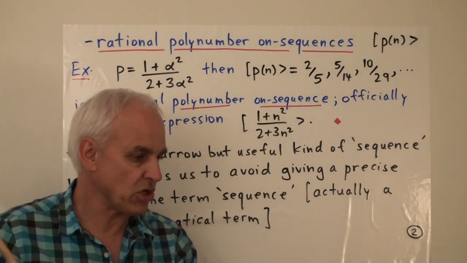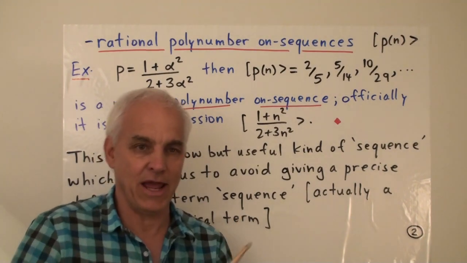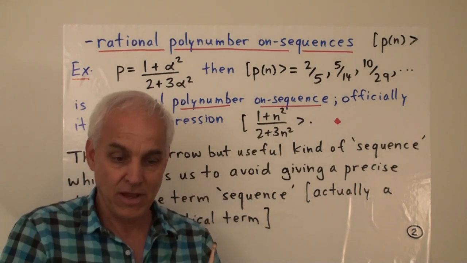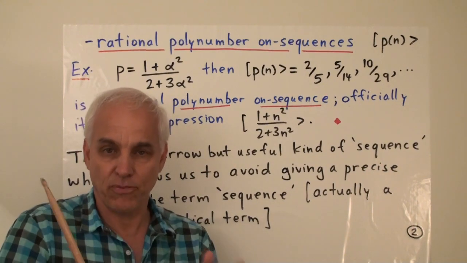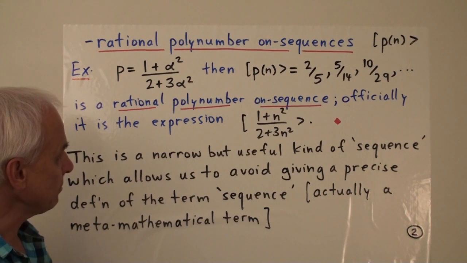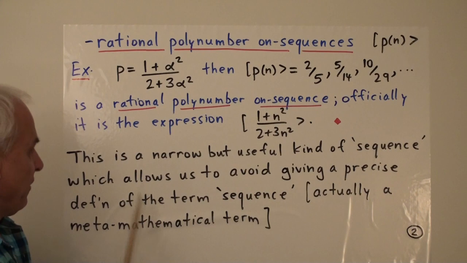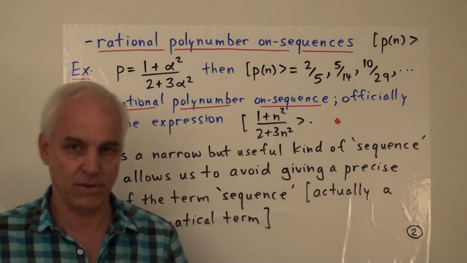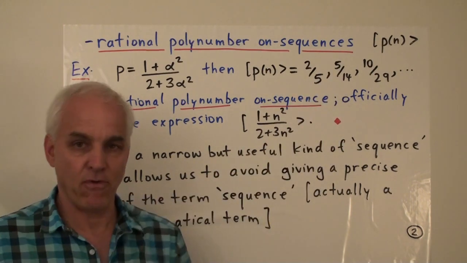As you know, I'm very expression-oriented, and this is a way of cutting out all this chat and discussion and philosophizing, just by concentrating on what we can actually write down and making sure that we have a consistent and logical approach to the things that we write down. All right, so this is a rational polynumber ongoing sequence. And officially, it's this expression. But if we want to, we can evaluate it at 2 and get 5 over 14 if we want.